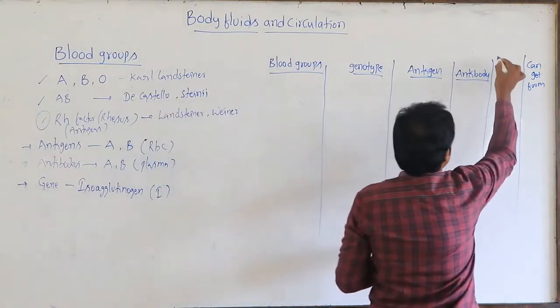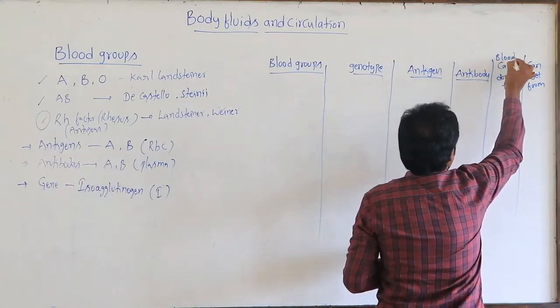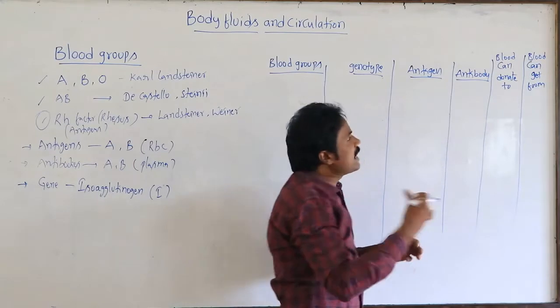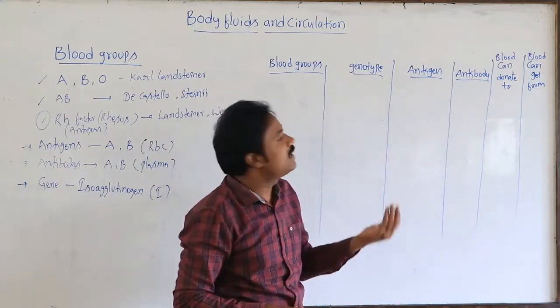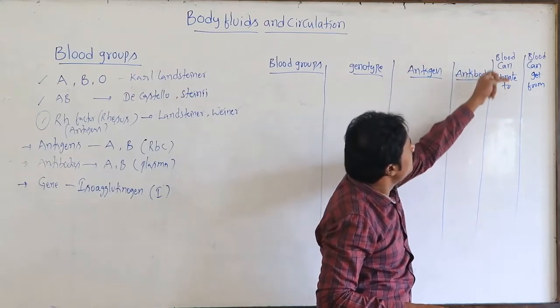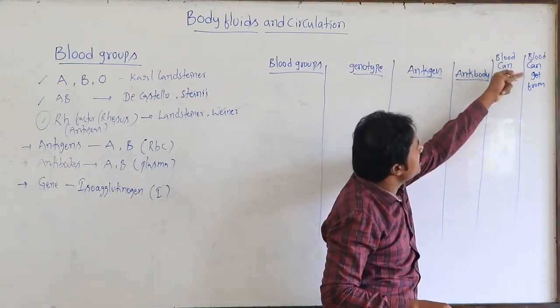This is the blood it can donate, and this is the blood it can get from.